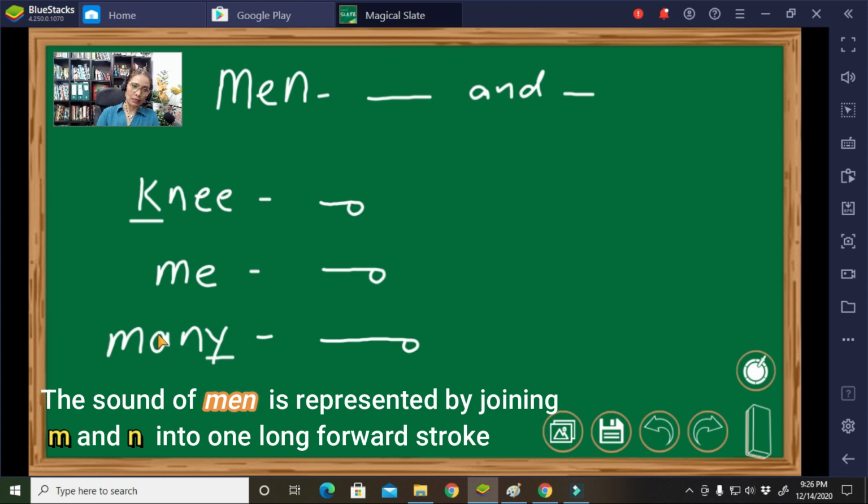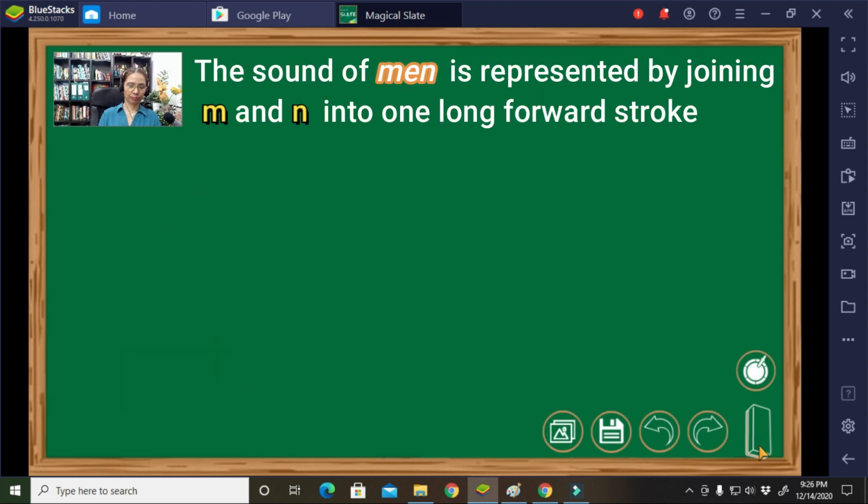So regardless, whatever is the vowel in between M and N, we have to follow the same rule. Okay. Next example. Okay. We have the word men there. So meaning to say, it is represented by a long forward straight line.